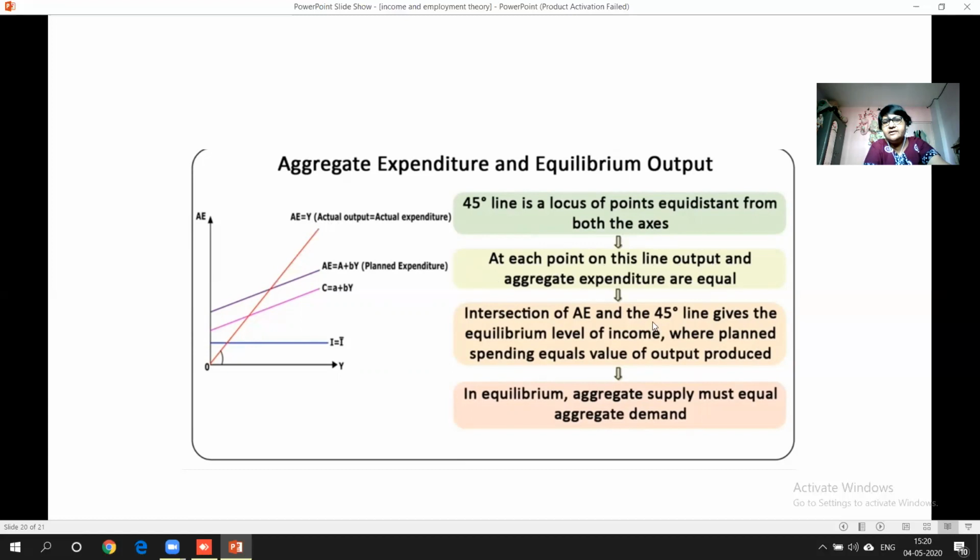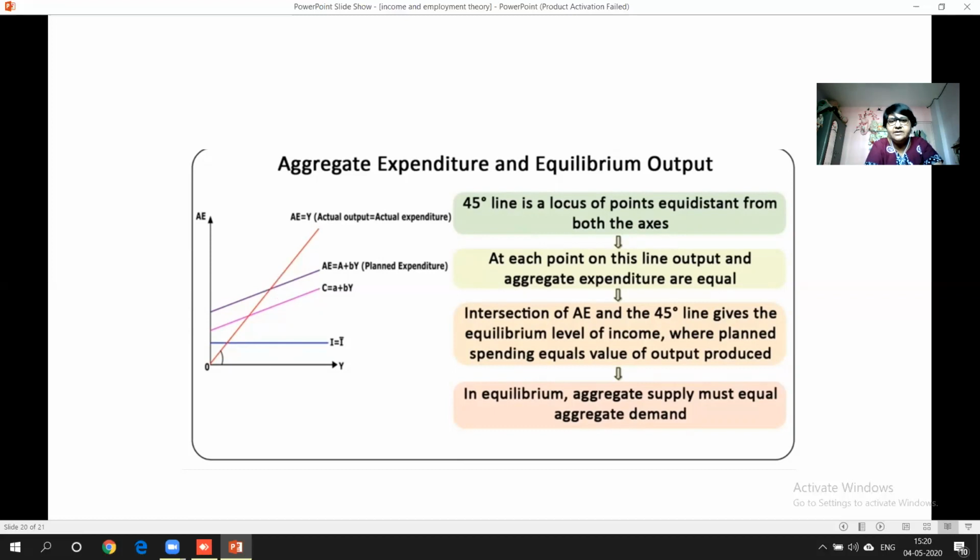The intersection of AE and the 45-degree line, which here is nothing but AS, gives the equilibrium level of income where planned spending equals the value of output produced. Right, students? This is the point wherever aggregate supply and aggregate demand meet, and this is the point where we can say income as well as output. If you remember in the previous curve, we have already seen that income, employment, and output will be in equilibrium at the point wherever the aggregate supply curve and aggregate demand curve intersect each other, right? That's what is written over here.